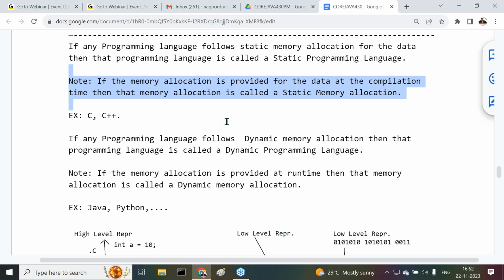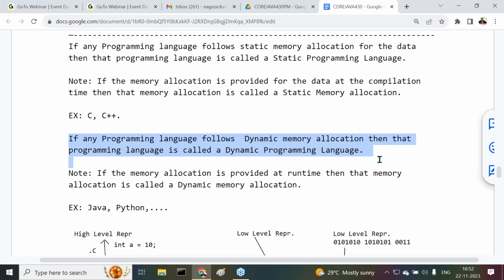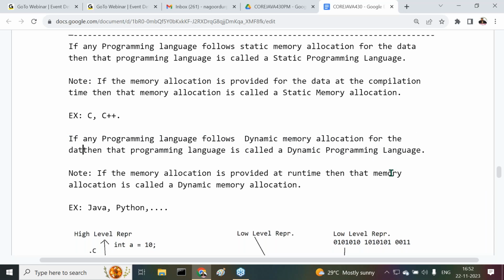All of you observe carefully. If the memory allocation is provided for the data at compilation time, then that memory allocation is called static memory allocation. Then what is a dynamic programming language? If any programming language follows dynamic memory allocation for the data, then that programming language is called a dynamic programming language.